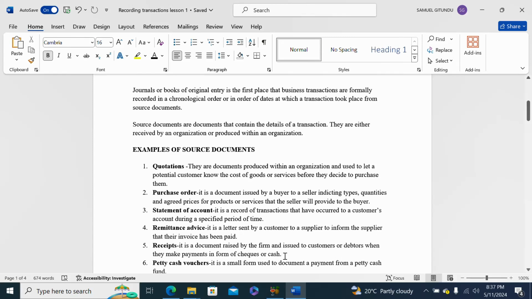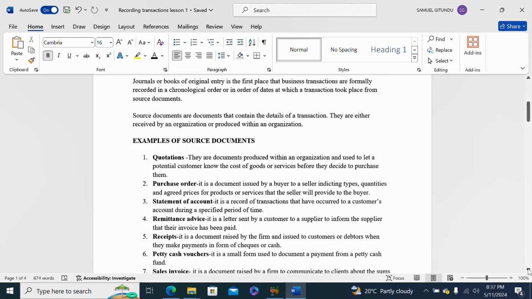If you go even to a shop and you pay for the goods, then you're given a receipt. So the definition of a receipt is very simple. It is that document that you are given after you pay for your goods or services, whether you pay by cash or check. So that is all about the receipt. Then we go to the next source document,